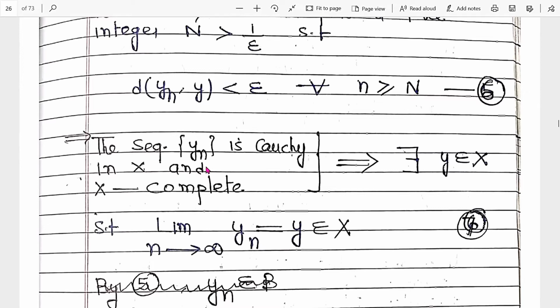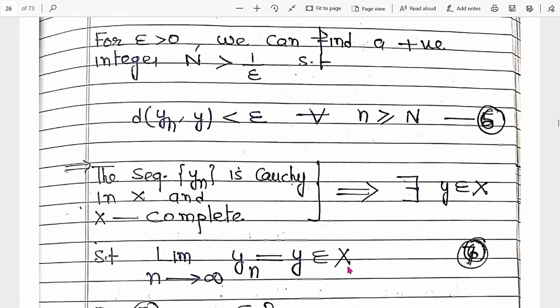We know that this is a Cauchy sequence. If it is a Cauchy sequence in X and X is complete, then there exists Y belongs to X such that yn converges to Y. So this sequence is convergent, and it also converges to a point of X. Clear?